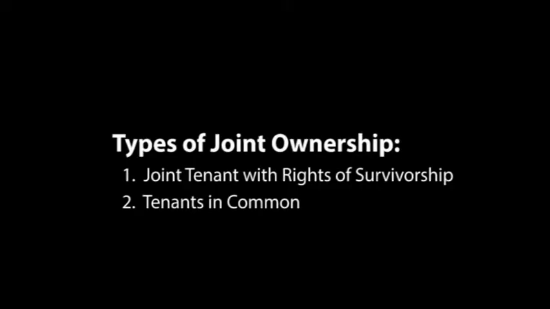Tenant in common works a little bit differently. Typically you and I own real estate together, and if we own it as tenants in common and I passed away, you own an undivided 50% interest in the property. My estate owns an undivided 50% interest of the property. You don't inherit the entire piece of property because we were just tenants in common. So that's the difference, and if you're in Texas, those are the two types of joint ownership you're going to see.